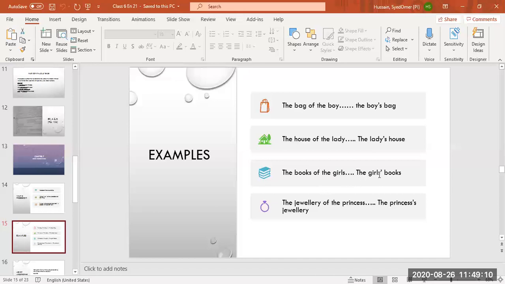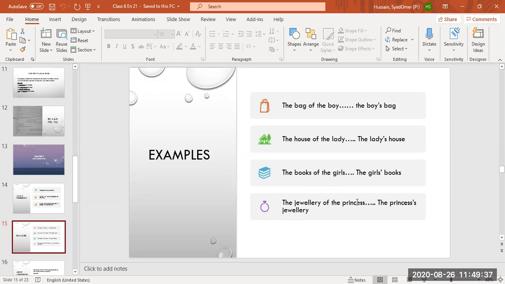One more mistake the students make is they put apostrophe with bag also and with boy also. No, beta. You have to put apostrophe or apostrophe s with the living being, the person to whom the property belongs. The property belongs to the boy, so the boy's bag. The property belongs to the lady, so the lady's house. The property belongs to the girls, so the girls' books. The jewelry of the princess.